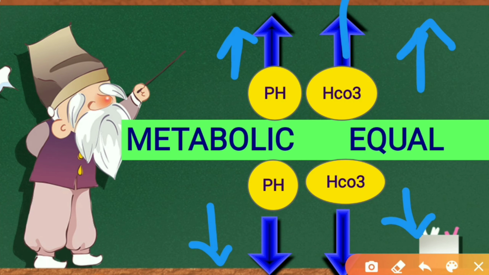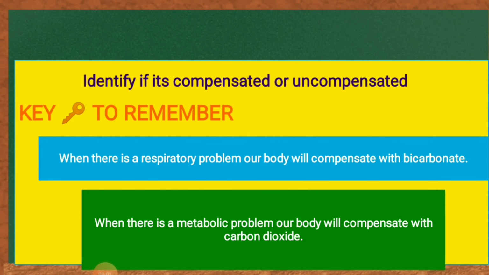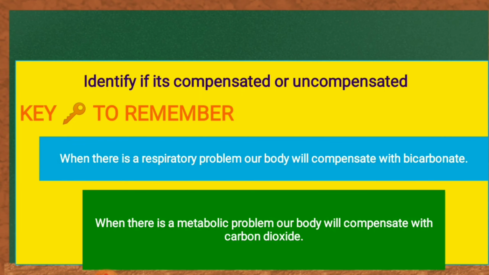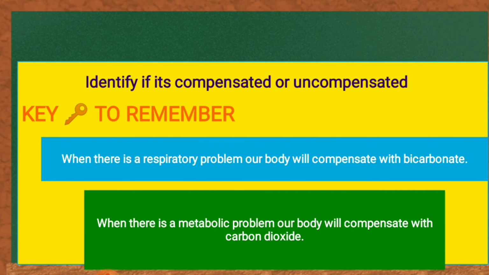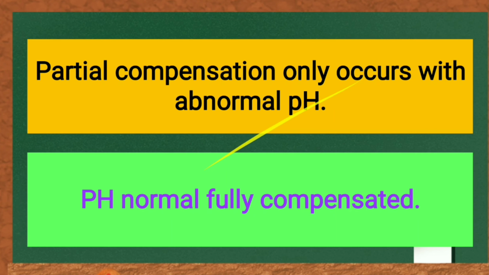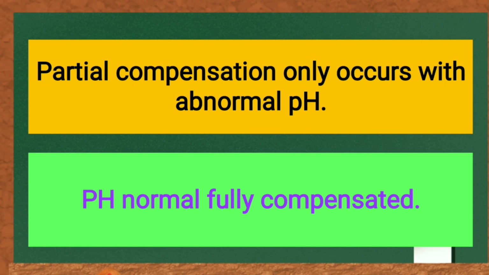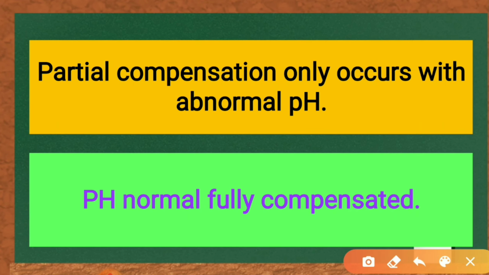Clear so far? So let's revise one of the main themes of this class. When there is a respiratory problem, our body will compensate with bicarbonate. And when there is a metabolic problem, our body will compensate with carbon dioxide. Let's have an important slogan. Partial compensation only occurs with abnormal pH, and if pH is normal, then it is fully compensated.